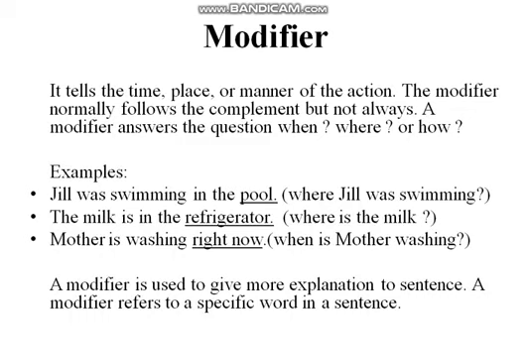A modifier is used to give more explanation to a sentence. A modifier refers to a specific word in a sentence and it is used to give even more explanation. The meaning would be clear if we just said that mother is washing, but here right now modifies the action.